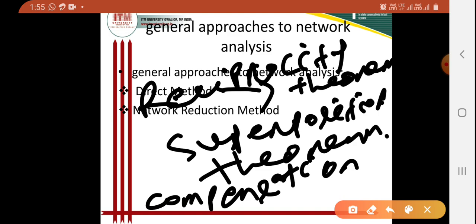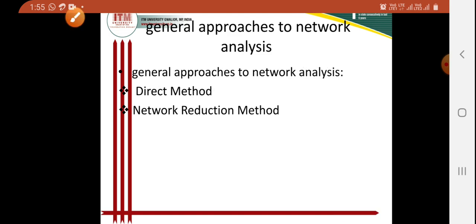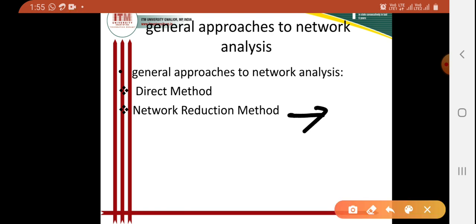Now the next method is the network reduction method.